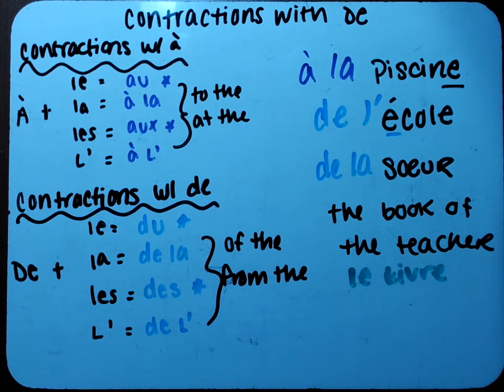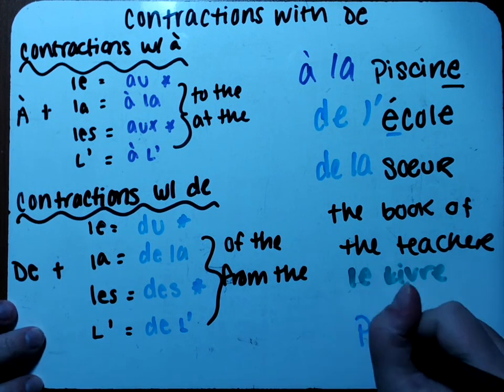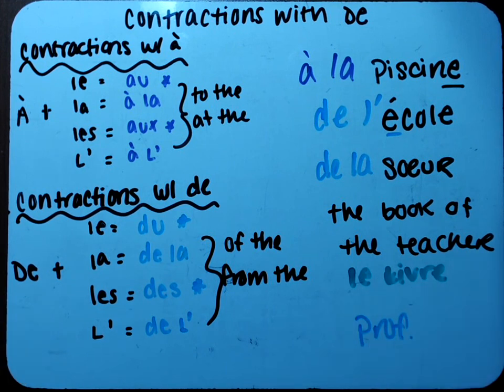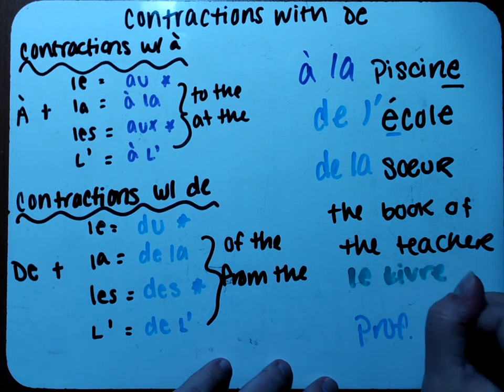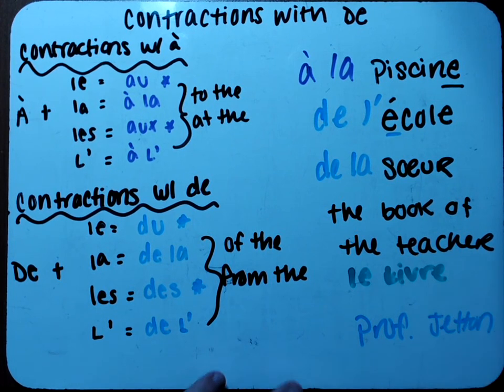Now, we're talking about a masculine teacher or a feminine teacher? Let's talk about Monsieur Jetan. So if this is the book of Mr. Jetan, is Mr. Jetan masculine or feminine? Or are we talking about more than one? Well, I only know one Mr. Jetan, so it's not plural. And it doesn't start with a vowel, so it can't be the l'apostrophe. And Monsieur Jetan is a boy, so we need to use de plus le.